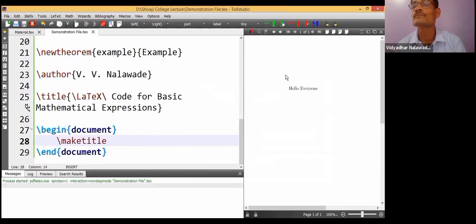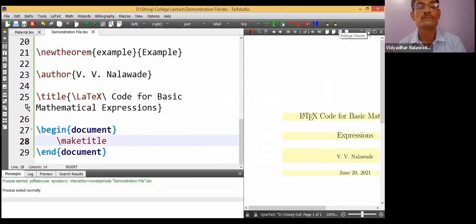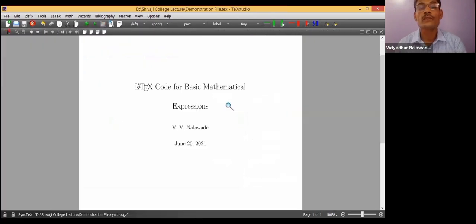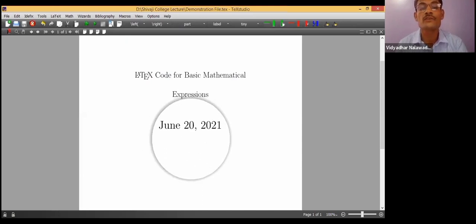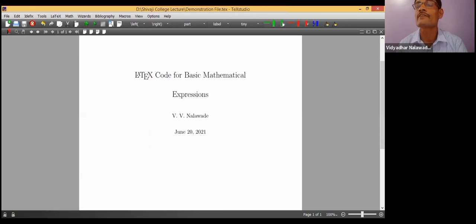Let us compile this. This is the title of our document that we are going to generate. We are developing slowly, step by step. LaTeX code for basic mathematical expressions, author, and automatically the date comes, June 2021.